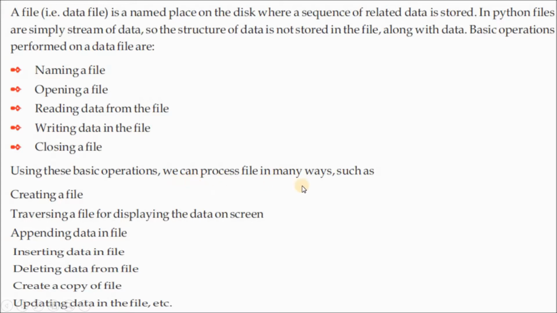Using these basic operations, we can process files in many ways, such as creating a file, traversing a file for displaying the data on screen, appending data into a file, inserting data in a file. As you know, if an existing file is there in the system and you want to store any more records in that existing file, you can use the append function. Inserting data in a file, suppose in a new file you are going to insert any record. Then deleting data from a file, creating a copy of a file, and updating data in the file. These are the operations you can do.